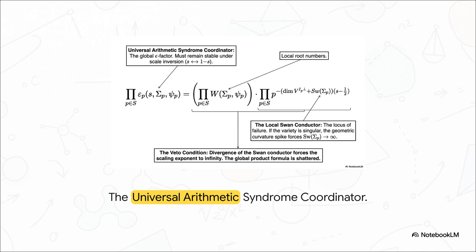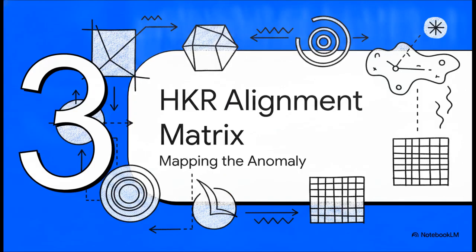Take a look at the scaling exponent at the bottom right. If that Swan conductor goes to infinity, the scaling exponent diverges. This violently shatters the global product formula and completely breaks the universal functional equation. The arithmetic computer of the field literally cannot process this infinite error. It's a system crash.